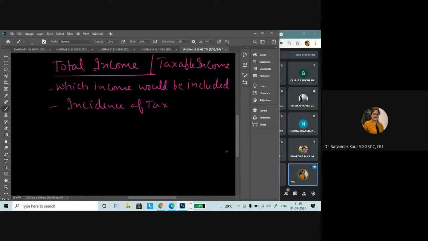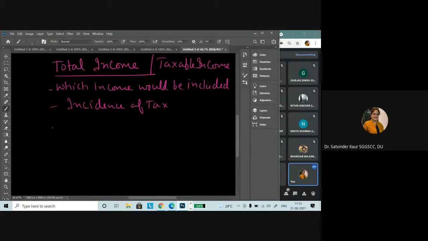So that paragraph we have discussed, from where we have derived the definition of the person, previous year, meaning of income, meaning of assessment year, and we have discussed about the rate of tax given by the Finance Act, and we have then moved towards the determination of the residential status, right? So this incidence of tax says that for a person who has earned the income, whether the particular income would be included for the tax purposes or not.